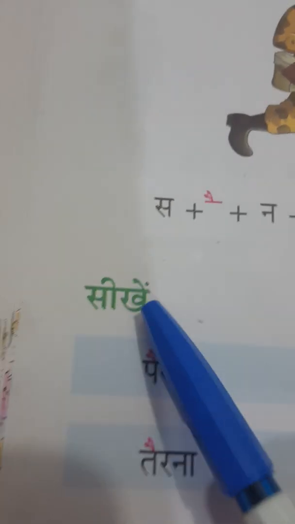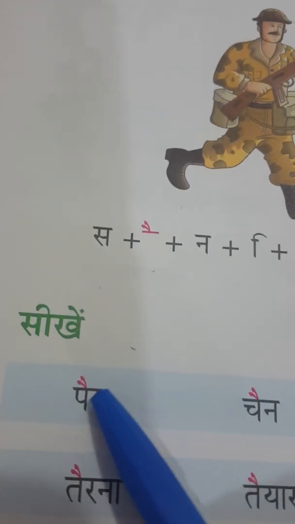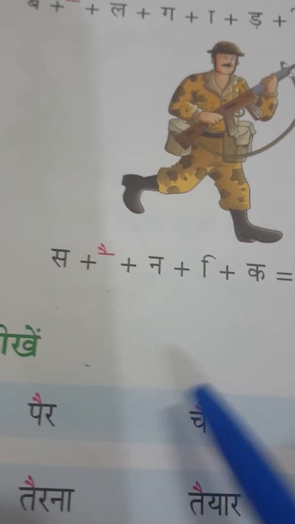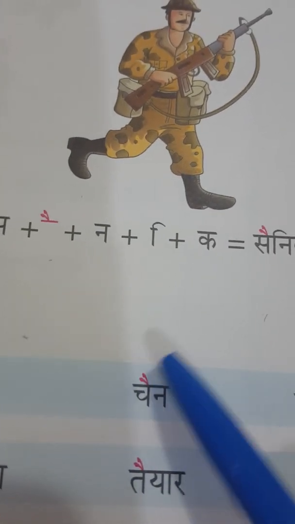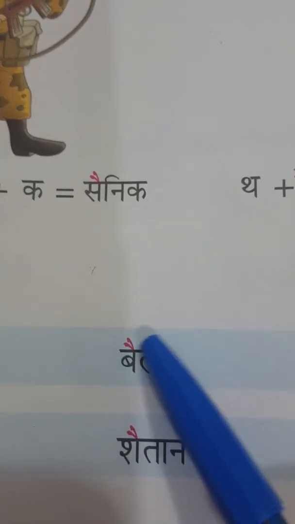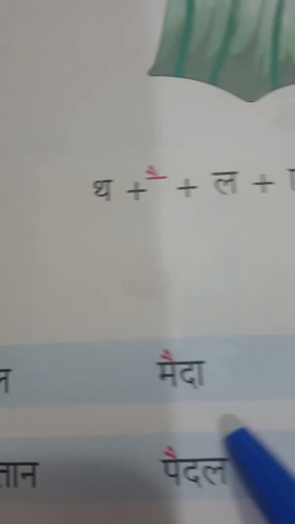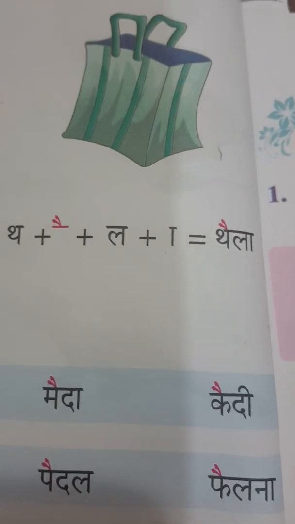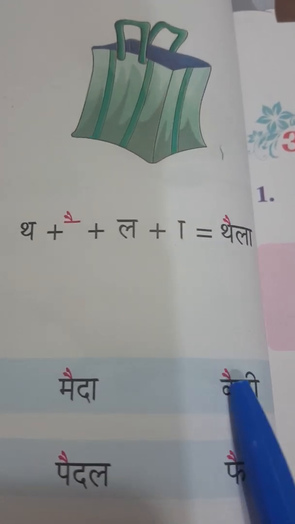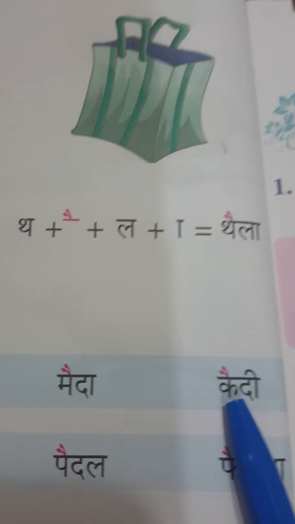Now let us read some more words here one by one. Now see, read the words. P plus A ki matra plus R. Par. Ch plus A ki matra plus N. Chan. B plus A ki matra plus L. Bal. Then M plus A ki matra plus D plus A. Maida. Then go to the next word. K plus A ki matra plus D plus E ki matra. Kaidi.